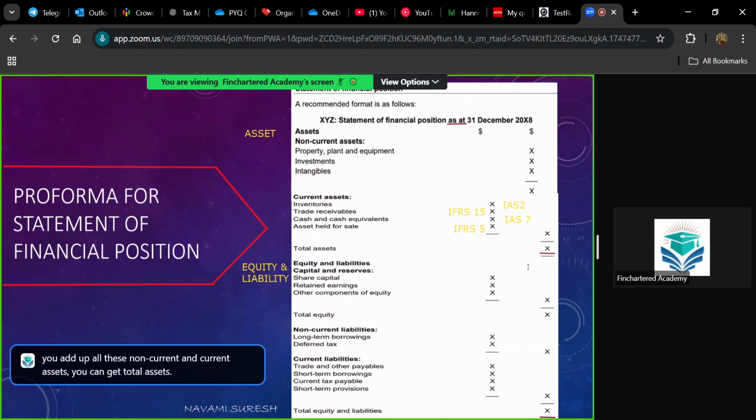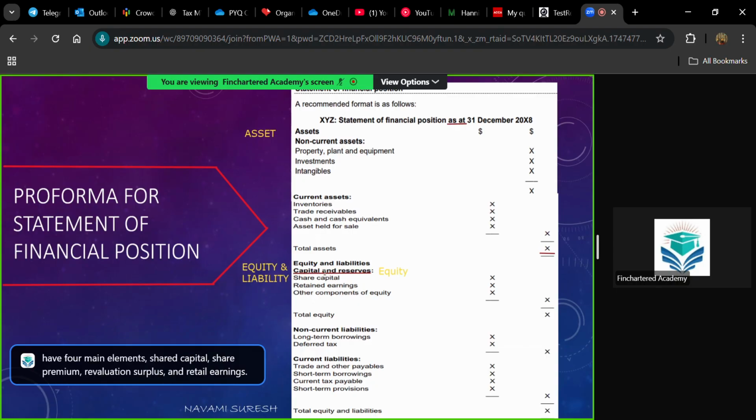Now we have the next subheading, that is equity and liabilities. Under this, you can give another heading, capital and reserves, or you can just give equity. Under equity, you have four main elements: share capital, share premium, revaluation surplus, and retained earnings.